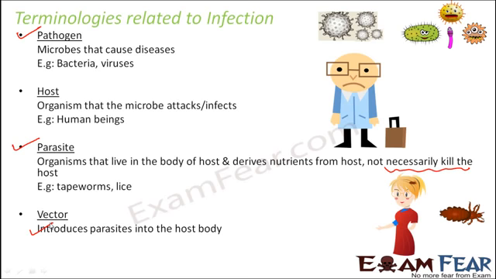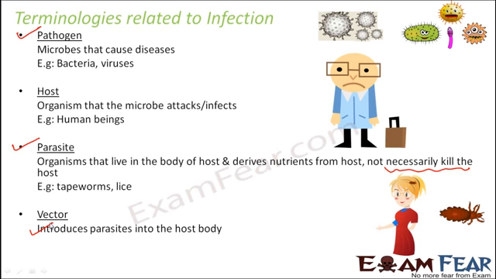For example, how do bacteria enter inside human beings? Some of the bacteria or viruses might enter through contaminated food which we eat, or through the contaminated water which we drink, or the contaminated air which we inhale. Now, is there any other way by which any organism can get inside our body? The fourth way is through a vector. That is, there are some other organisms, for example, mosquitoes or flies, which can make the parasite enter inside our body. When the mosquito bites us, it can make that particular parasite enter our body. Similarly, the house flies or the other small insects which are very commonly seen in our locality.